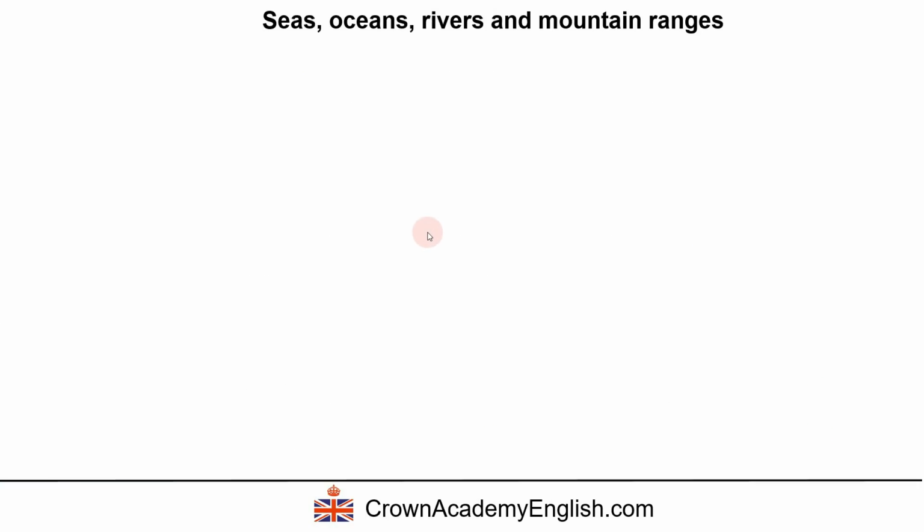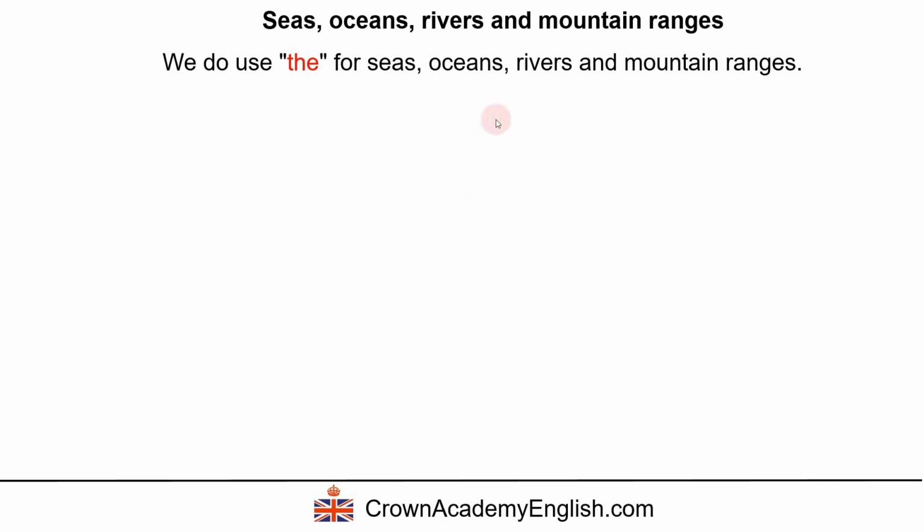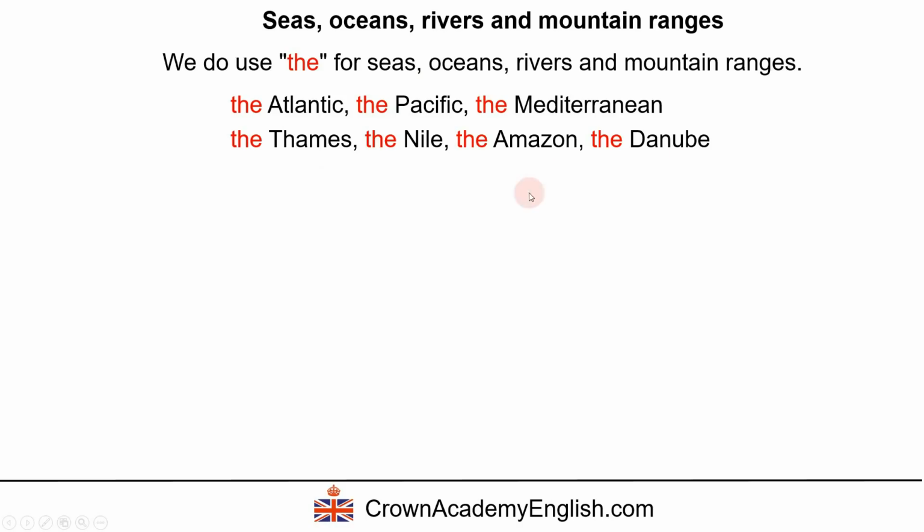Seas, oceans, rivers, and mountain ranges. So we do use the for seas, oceans, rivers, and mountain ranges. Mountain ranges, this means a group of mountains. So the Atlantic, these are oceans and seas. The Atlantic, the Pacific, the Mediterranean. These are rivers. The Thames, the Nile, the Amazon, the Danube. And here are some mountain ranges. The Alps, the Himalayas, and the Rockies.